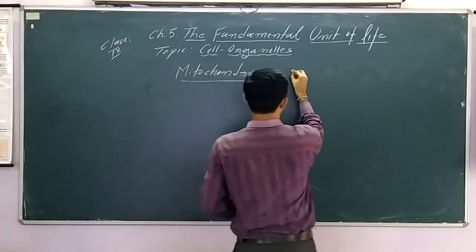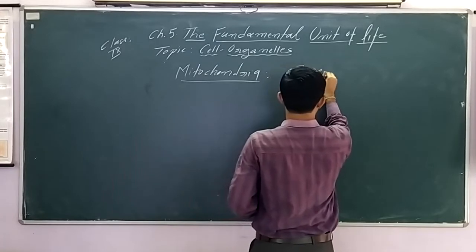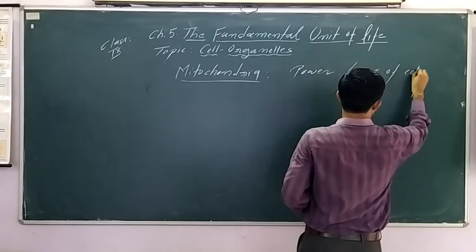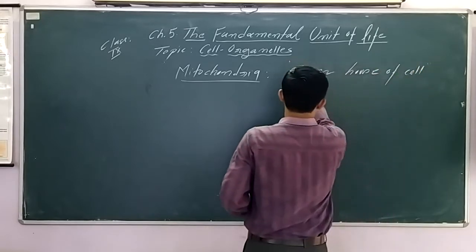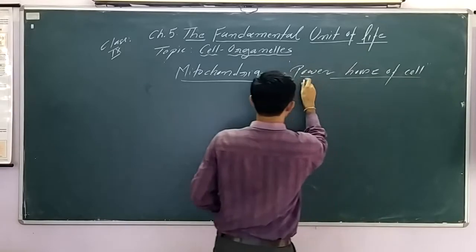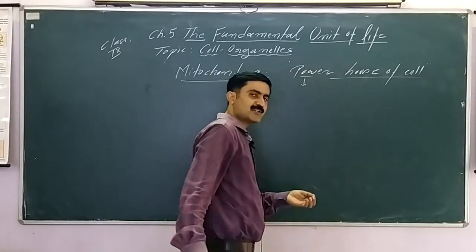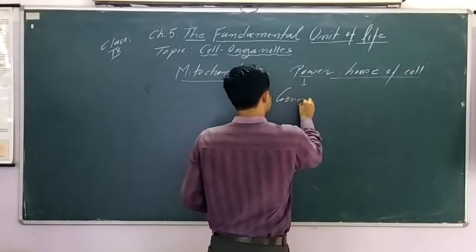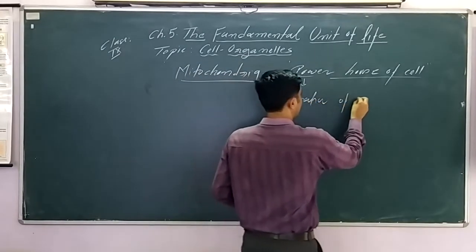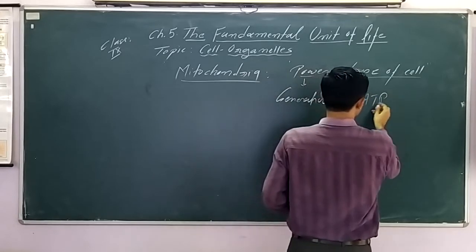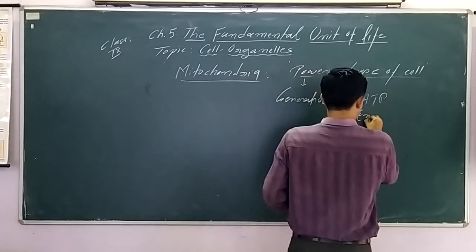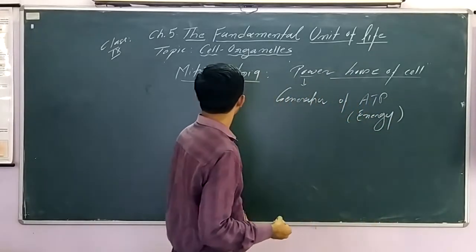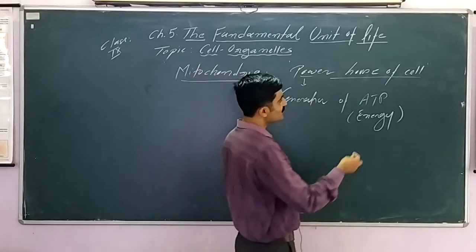Mitochondria, all of us know, is commonly known as the powerhouse of the cell. Why is it so called? Because this is the place where aerobic respiration takes place, where breakdown of glucose takes place, and there is generation of ATP or energy. Cellular energy is generated inside the mitochondria. That's why it is known as the powerhouse of the cell.